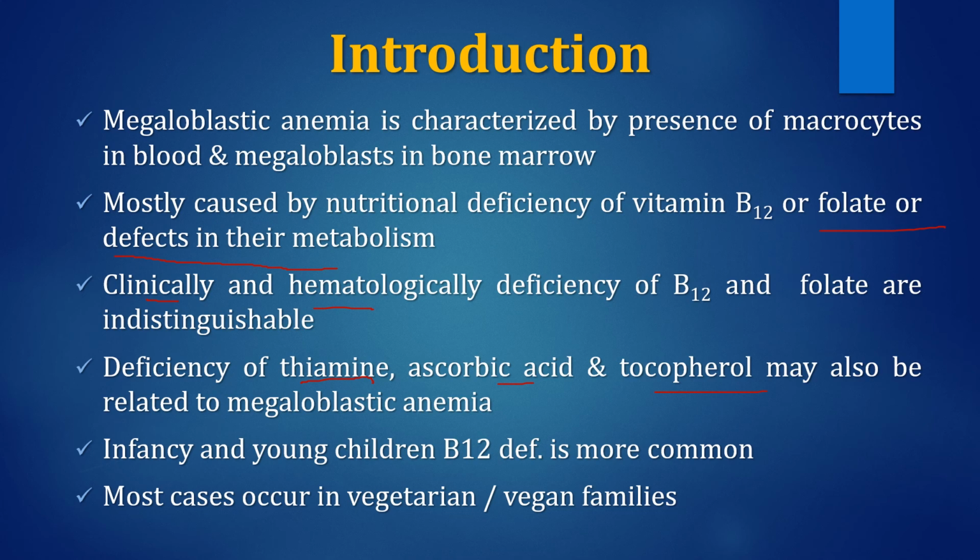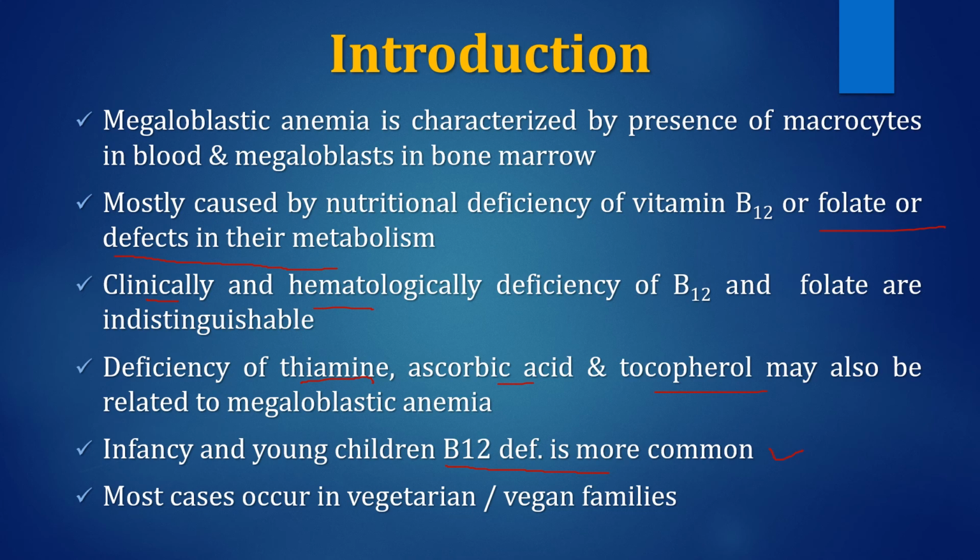In infancy and young children, vitamin B12 deficiency is now coming to be more common. Previously it was not very common. Pernicious anemia, a category of hereditary anemia caused by the deficiency of intrinsic factor due to autoimmunity, which is the most common cause of B12 deficiency, is not a disease of infants or young children.